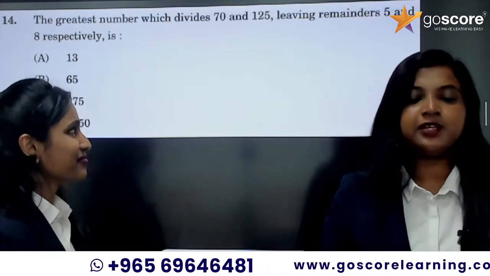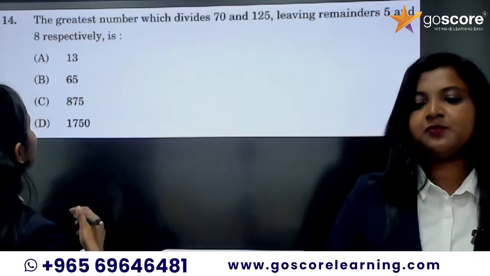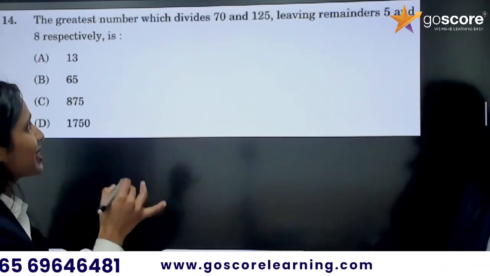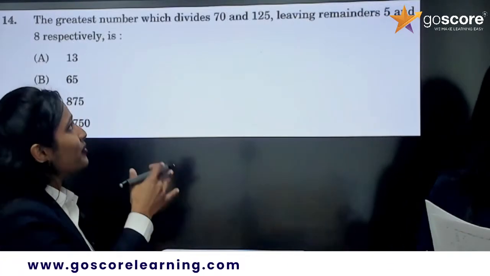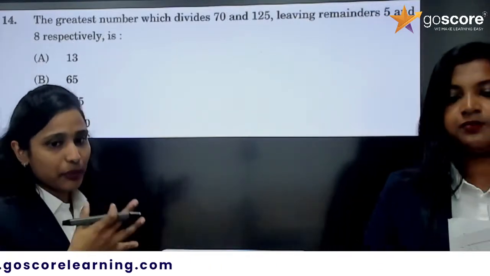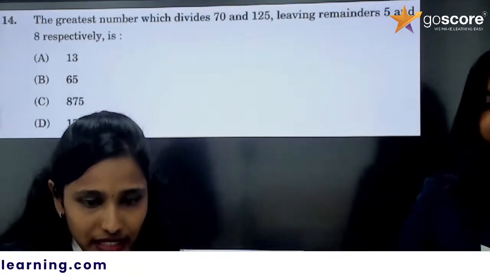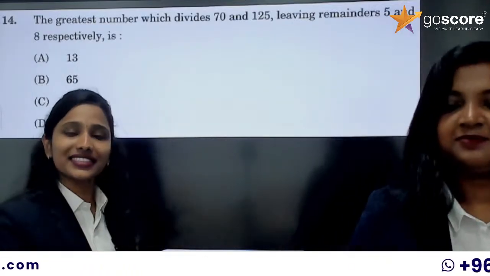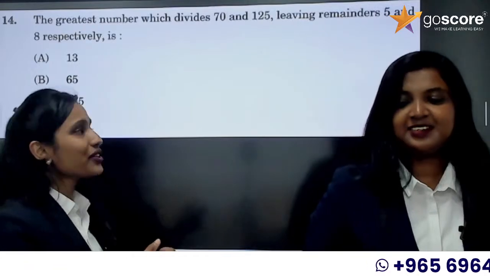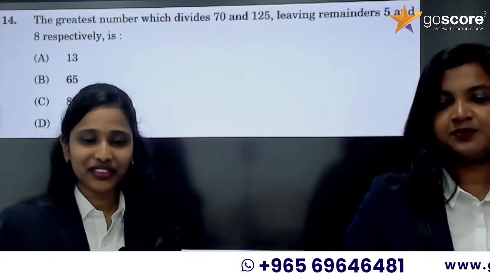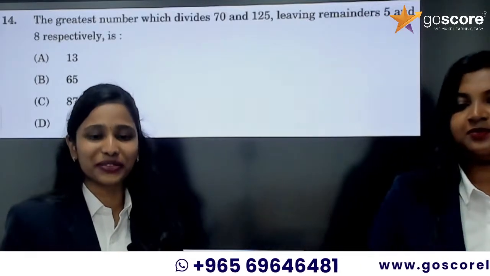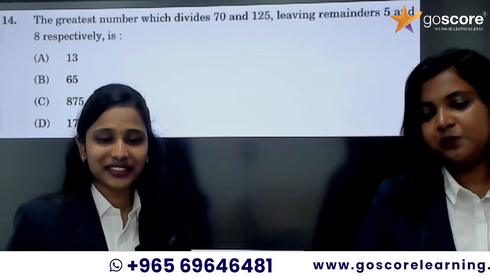Now Pooja ma'am will explain. Okay, so the greatest number which divides 70 and 125, leaving remainders 5 and 8 respectively. When we divide with the number we are going to find, it is the HCF. So we are going to find the HCF of 70 and 125, right? Correct.